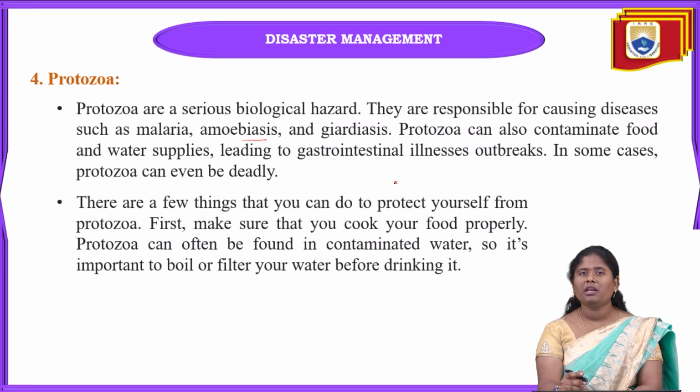In contaminated water, when she was swimming, a very small amoeba entered her ear, and when it entered the ear, it went towards the brain also.